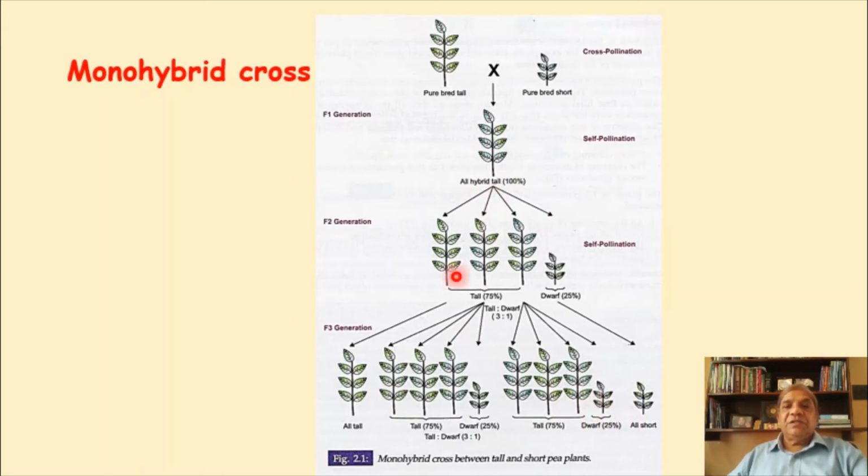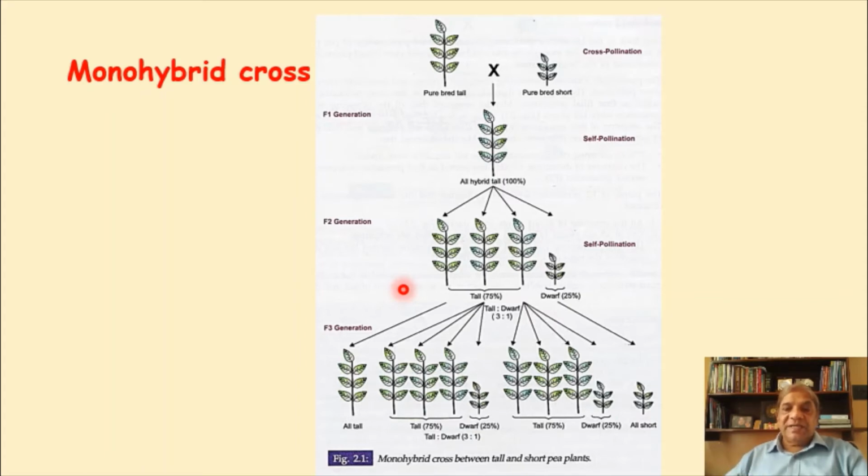If you just do the calculations of these plants, ultimately the ratio will come to 3 is to 1: 75% tall and 25% dwarf. So this is exactly following the mathematical or statistical laws. And Mendel could predict why they follow these mathematical laws.